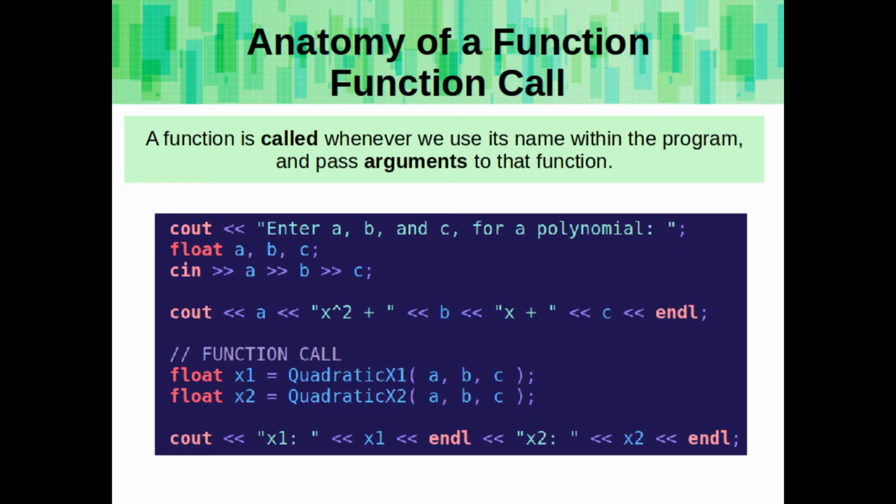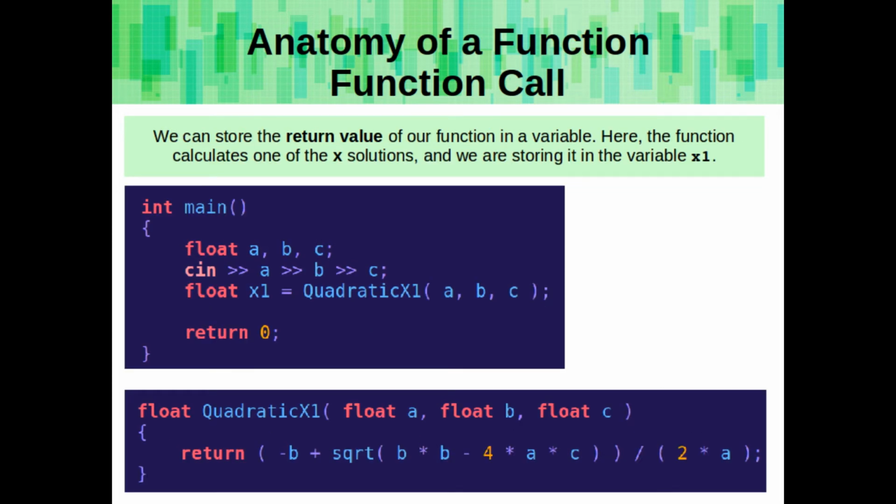A function is called whenever we use its name within the program and pass arguments to the function. We can store the return value of our function in a variable. Here, the function calculates one of the x solutions of the quadratic formula, and we are storing it in a variable called x1 back in main.